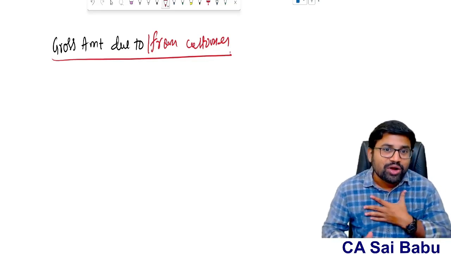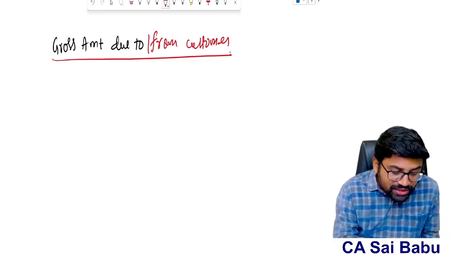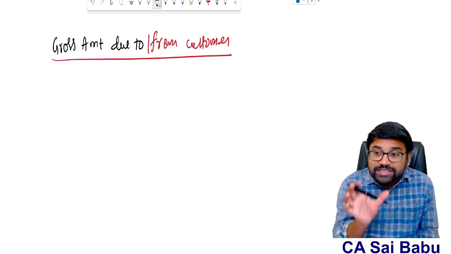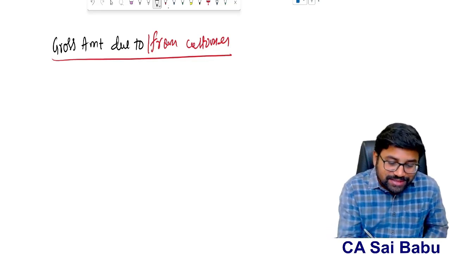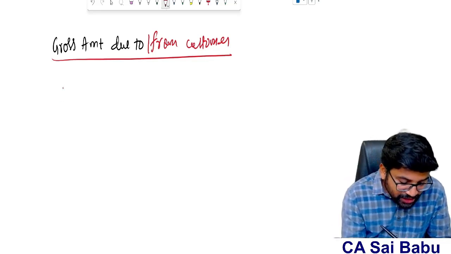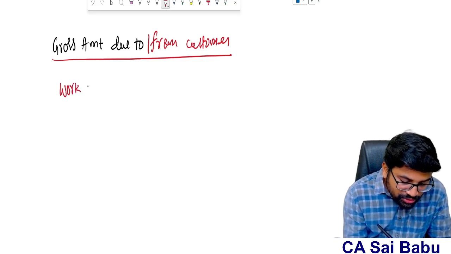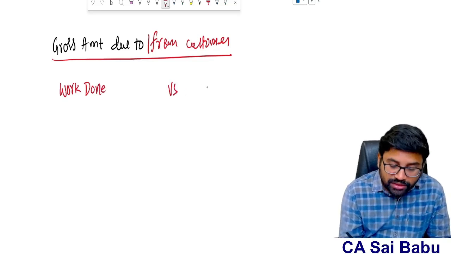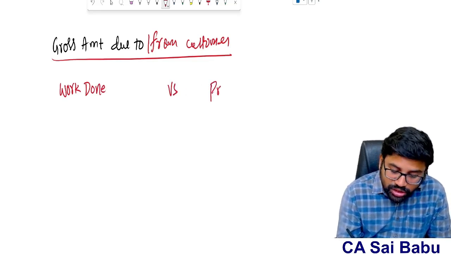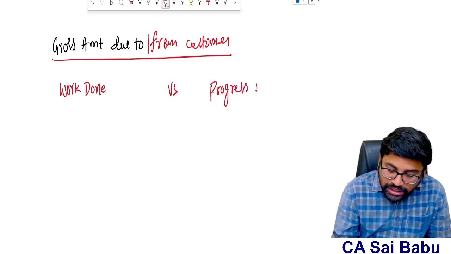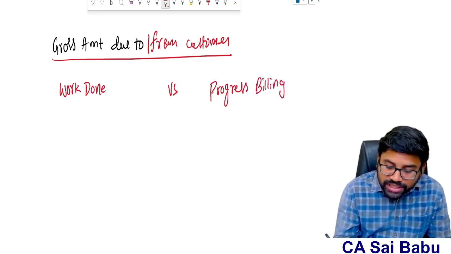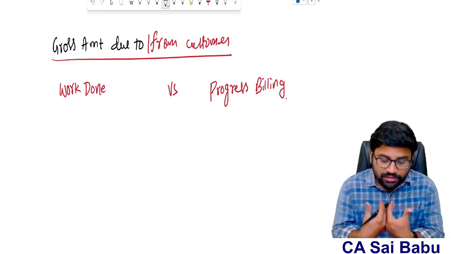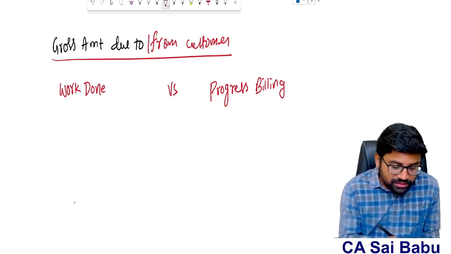So in the same manner, as a contractor, I need to check at the end of the year whether gross amount is due to customer or from customer. But sir, the standard has provided the way to calculate this. See, what they are doing is, you need to compare two things. What is the work I have done? I need to compare it with what is the billing I have done. This is called progress billing. Till now, how much billing has been done to the customer? See, as a contractor, I will send the bills to the customer to make the payment to me. Now, how much billing has been done? What is the work done?